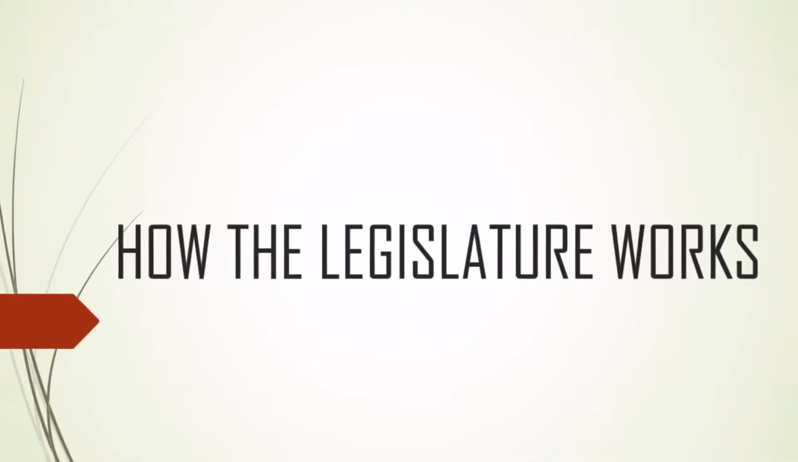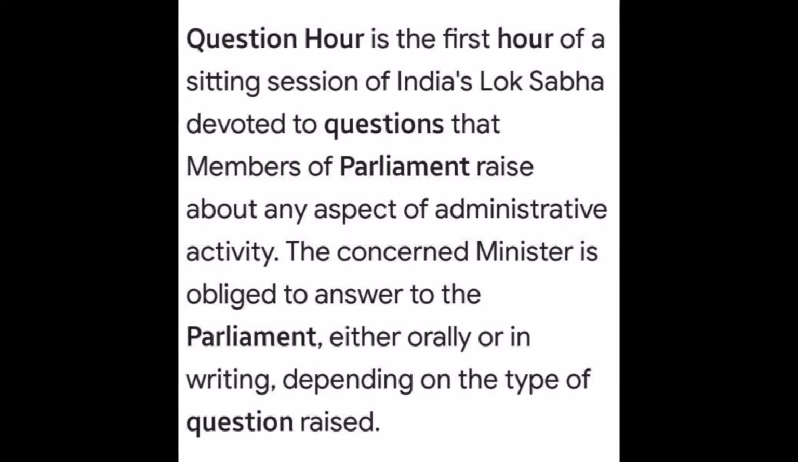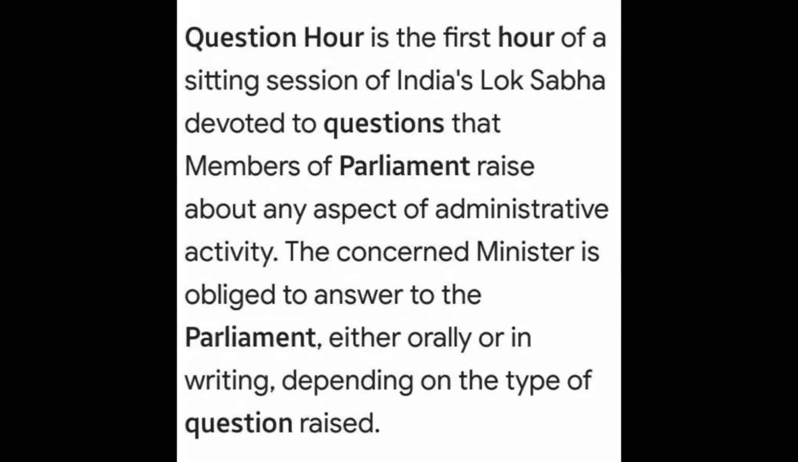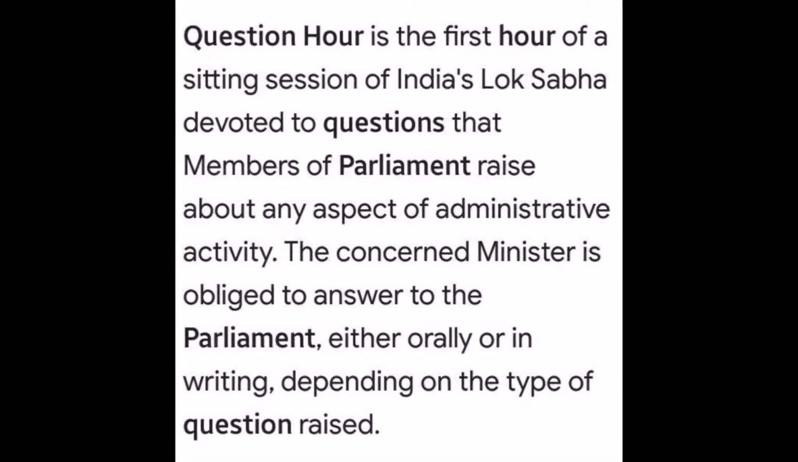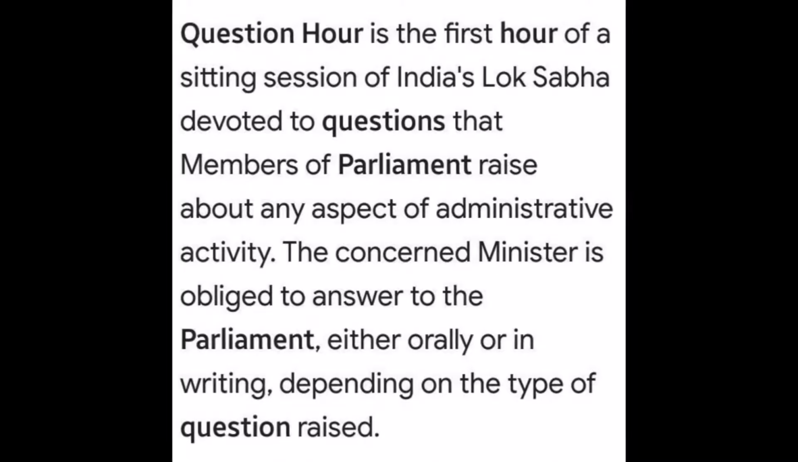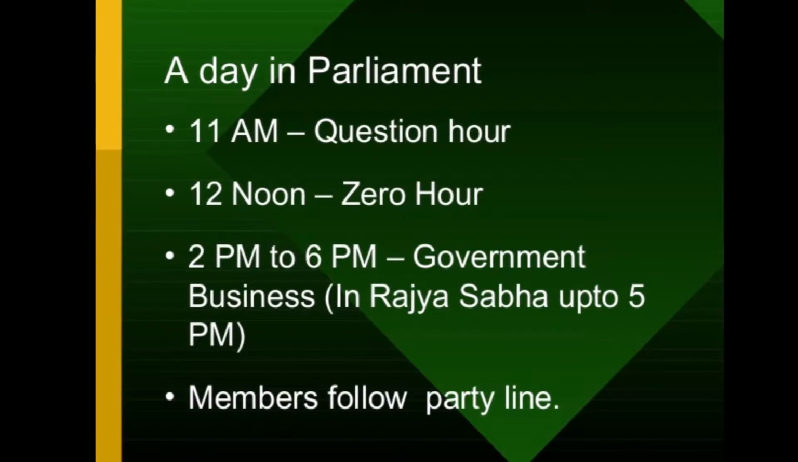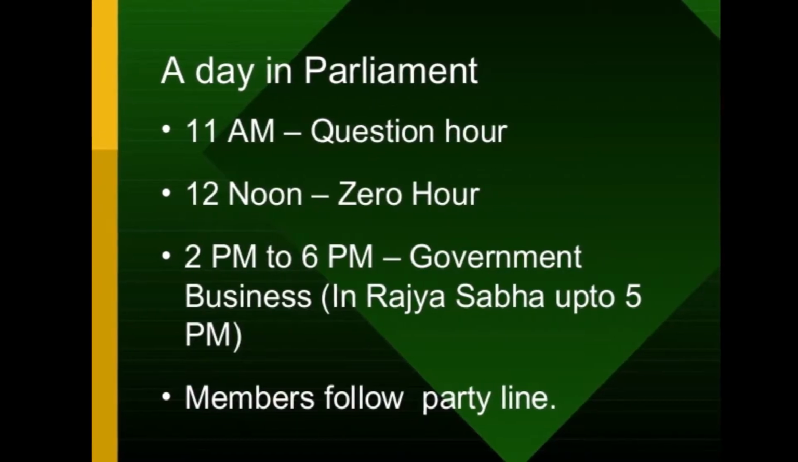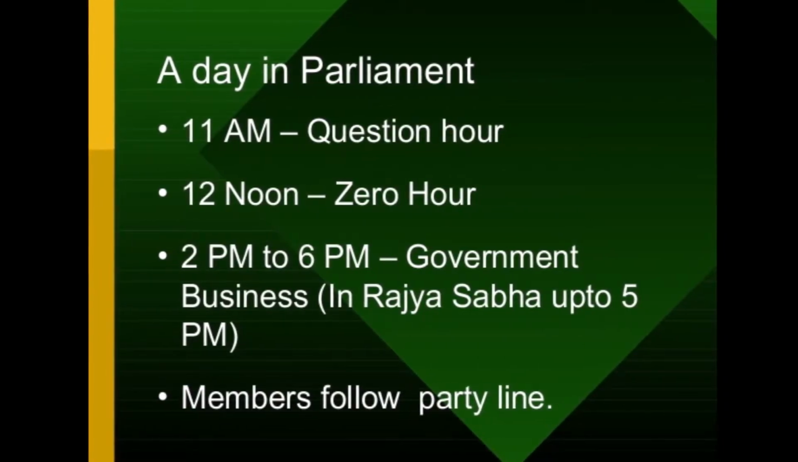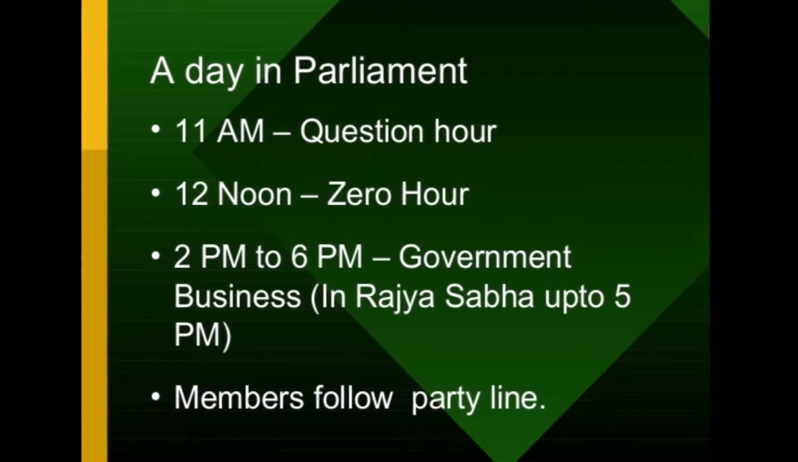How the legislature works. The legislature has to meet at least twice a year. Each meeting of the parliament is summoned and also closed by the President of India. The meetings of a state legislature are summoned and closed by the governor of the state. Specific time periods like the question hour, zero hour, etc. are fixed for carrying out different functions.